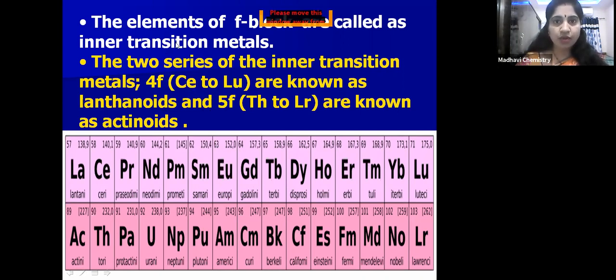So the F block consists of two series: 4f from cerium to lutetium, and 5f from thorium to lawrencium.